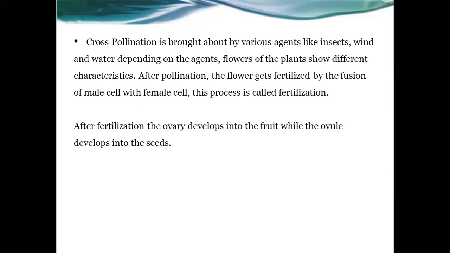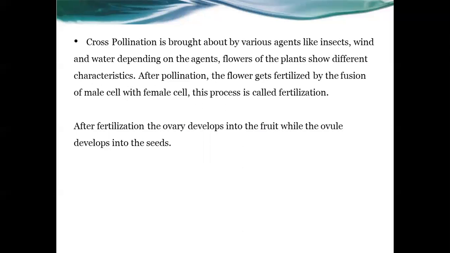You will get a lot of detail about this in higher classes. We are discussing the last point of this chapter, pollination. Two kinds of pollination are there: self-pollination and cross-pollination. After pollination, the flower gets fertilized by the fusion of male and female cells, and that process is called fertilization.